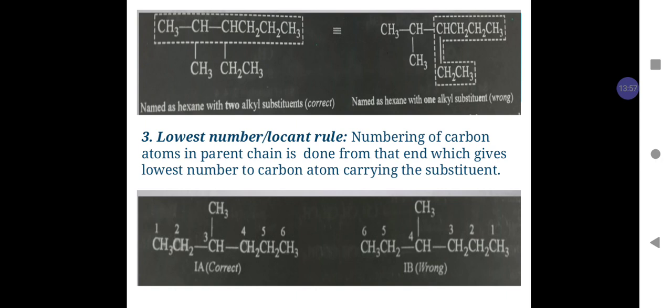So according to the lowest number or locant rule, the numbering done from the left hand side is the correct way of numbering, because in this way the locant is lowest, or the numbering of the carbon atom bearing the substituent is lowest.